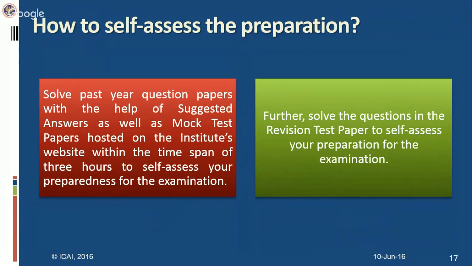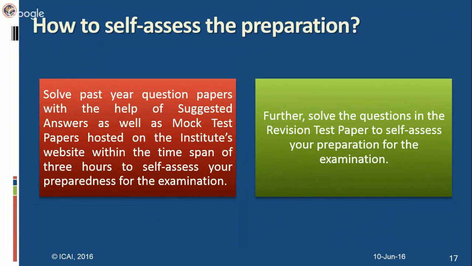the institute website. Now, when you download it, don't start directly reading the question paper. Try to make an examination type of environment. That is, take 3 hours time and 15 minutes for reading that paper and attempt that paper. Then match your solutions with the solutions given to that mock test paper and evaluate your preparation for the examination. Further, when you do this exercise, then you can do the RTP.